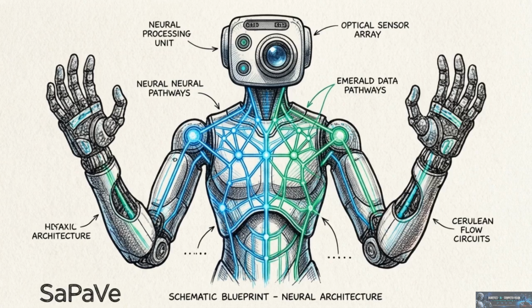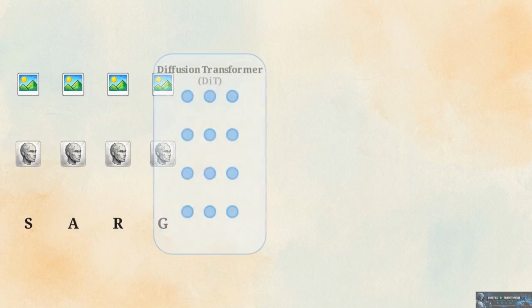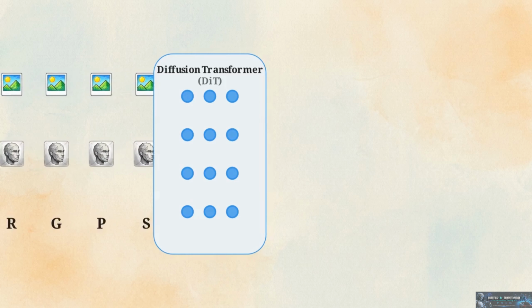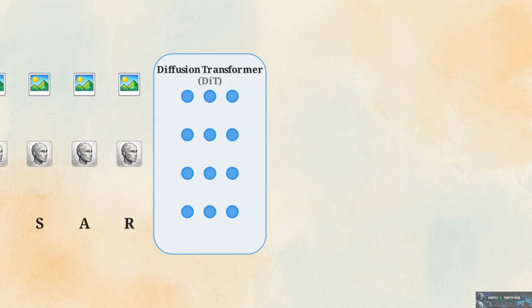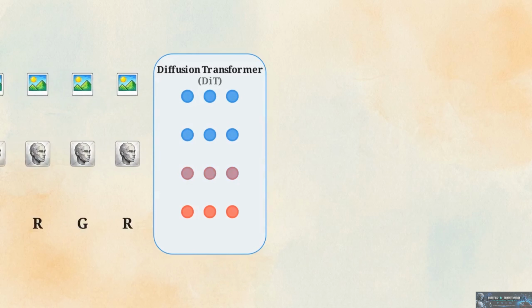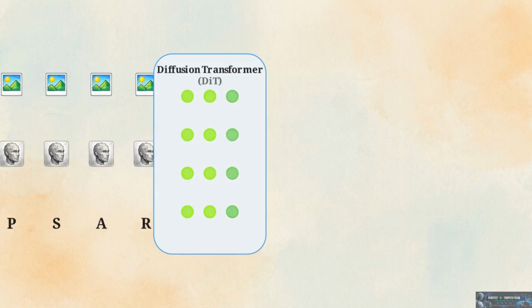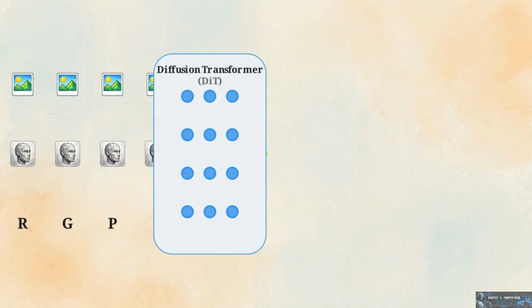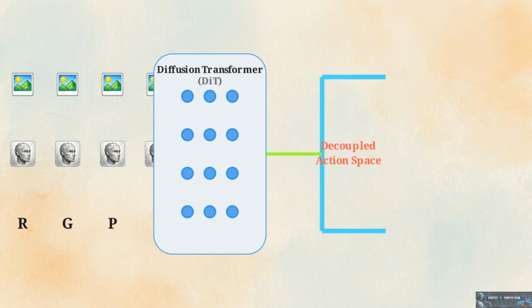SaPaVe is built on a variant of the diffusion transformer, or DiT, specifically designed for continuous robotic control. The system continuously ingests a stream of multimodal embeddings, including RGB images, depth maps, and textual instructions. These embeddings pass through alternating self-attention and cross-attention blocks to establish temporal dependencies. The core innovation happens at the decoding stage, where the latent vector is explicitly split into two separate pathways.